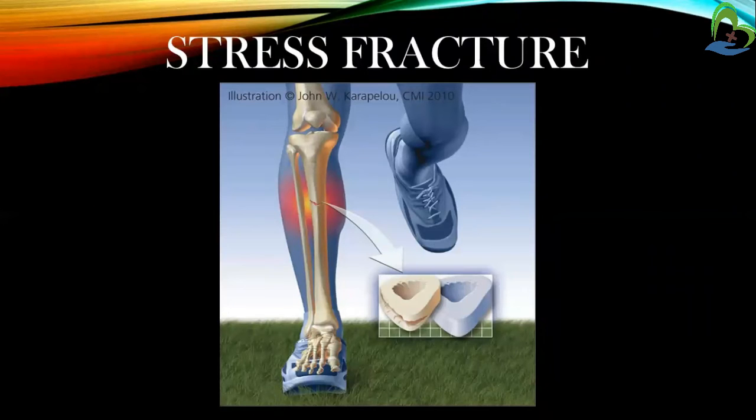Then stress fracture, a fracture that results from repeated loading without bone and muscle recovery. Due to that, repeated stress fractures will occur.